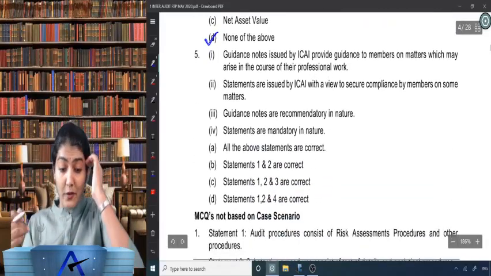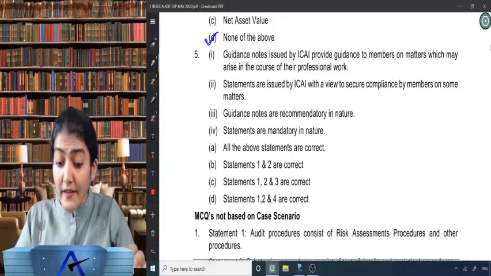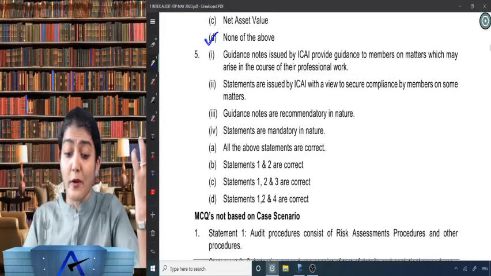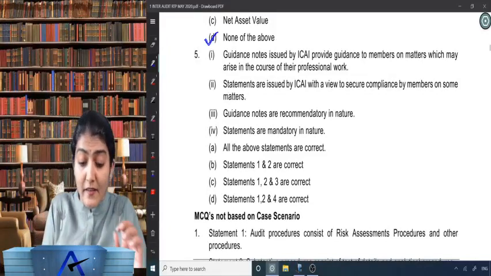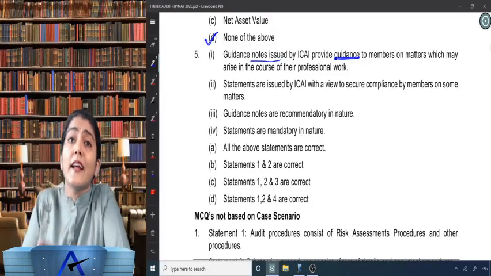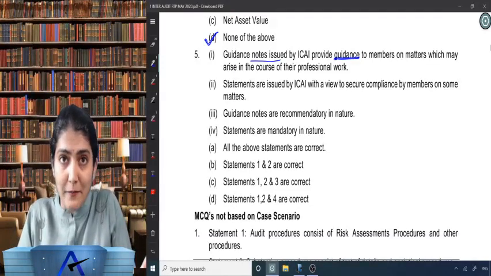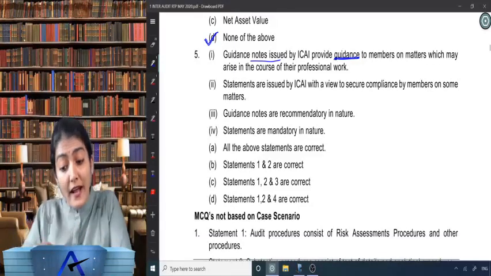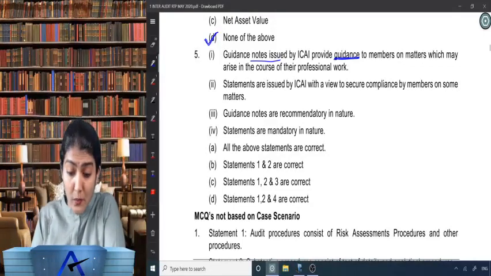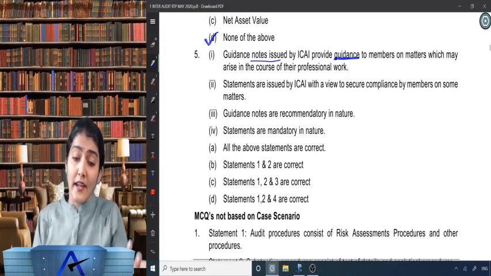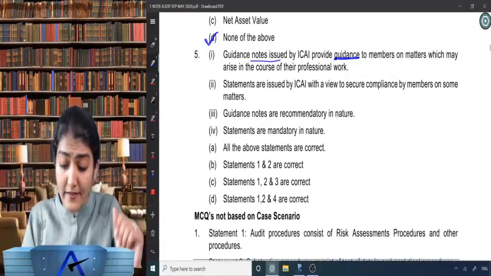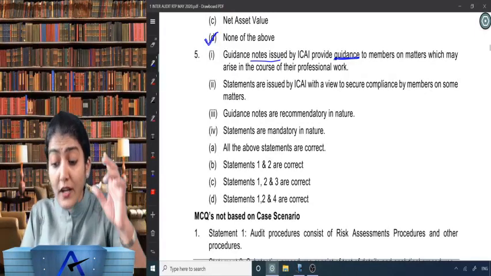Wonderful. Fifth one over there. Guidance notes issued by ICAI provide guidance to the members on matters which may arise in the course of their professional work. Such a wonderful sentence. Obviously, yes, guidance notes provide guidance. Perfect. Statements are issued by ICAI. Again, yes, guidance notes are also issued by ICAI, and statements are also issued by ICAI, with the view to secure compliance by members on certain matters.